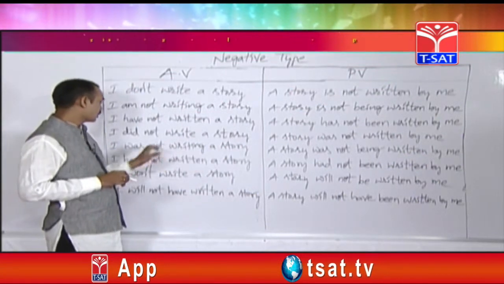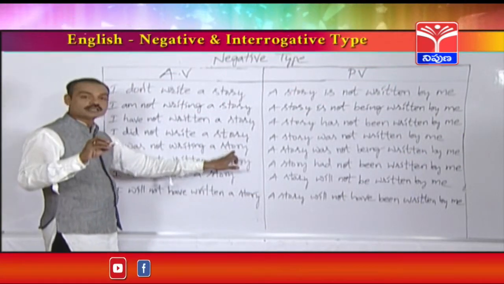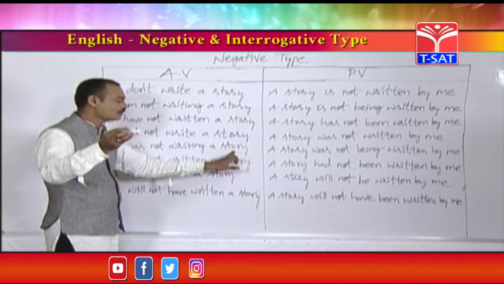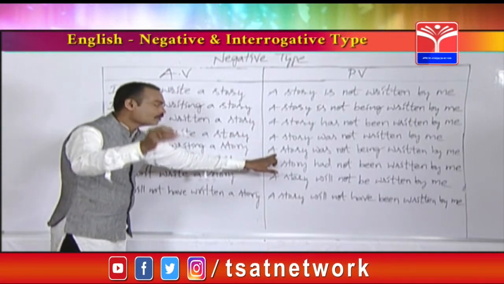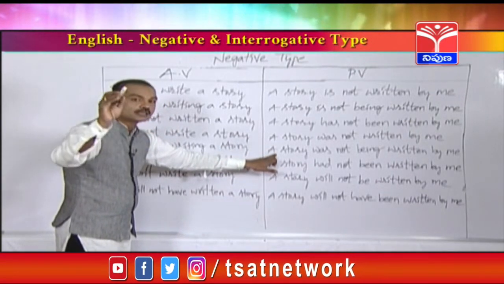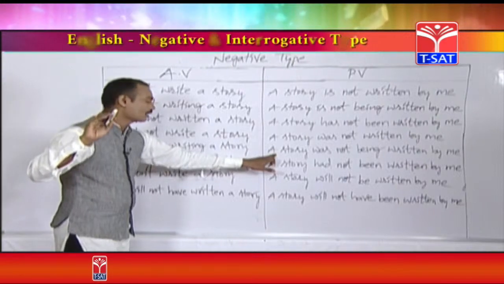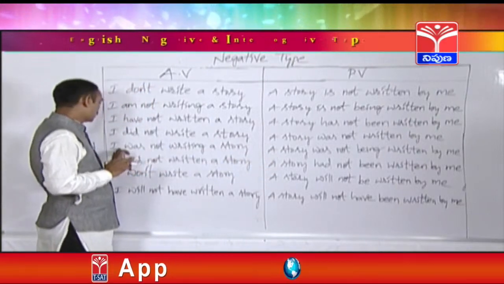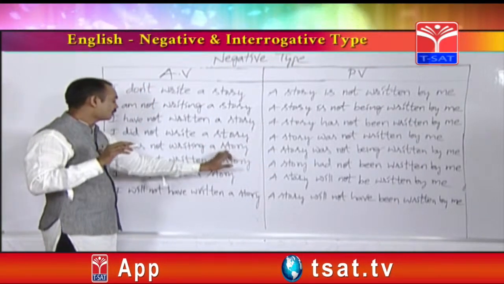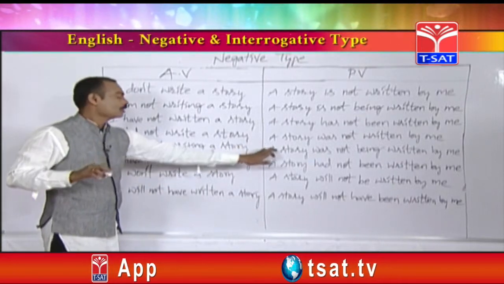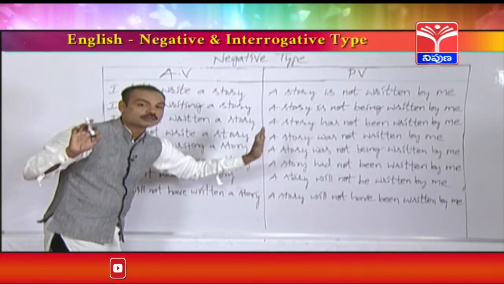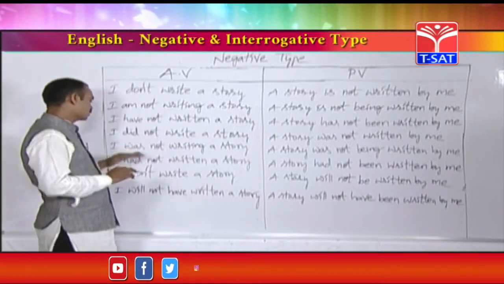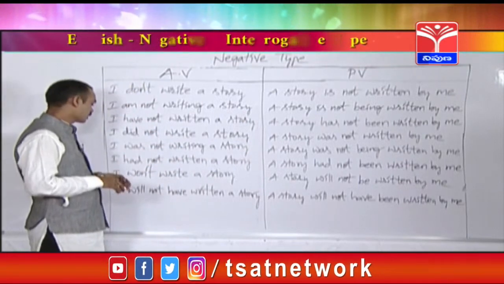Raju was not watching TV. Answer is TV was not being watched by Raju. One more example. Manasa was not watching TV. TV was not being watched by Manasa. Like that. These are the examples from past continuous tense.